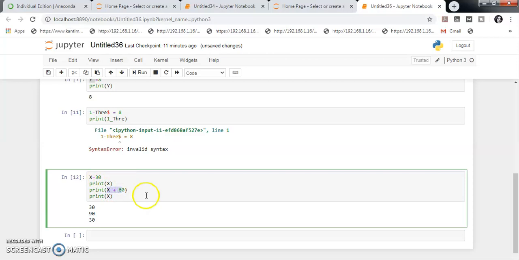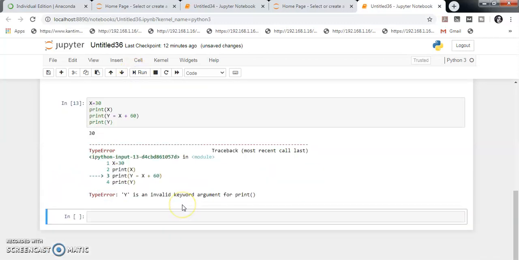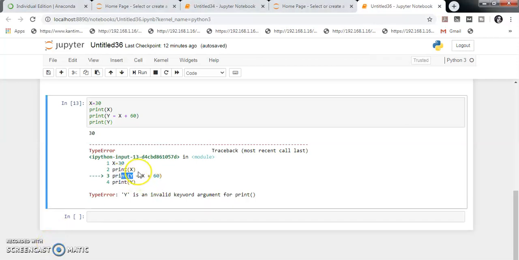If we want to store it, suppose we try to store it in y inside the print, it will give a syntax error, because we can't put equal to inside the print. This is not the correct syntax.